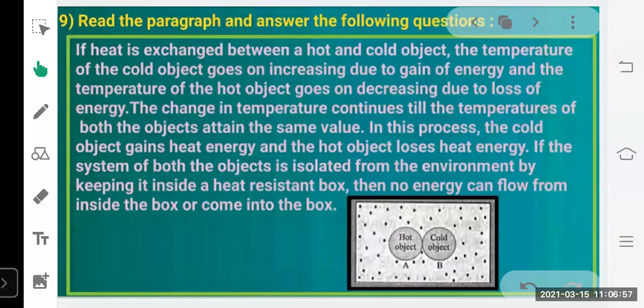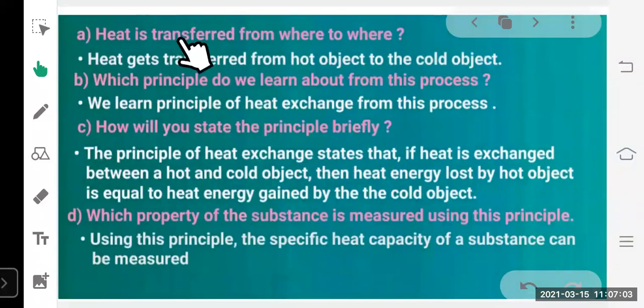Now let's see what kind of questions can be framed based on this paragraph. First question is heat is transferred from where to where? So we have just studied that heat gets transferred from hot object to the cold object. Which principle do we learn about from this process? We learn the principle of heat exchange from this process. How will you state the principle briefly? So we have to explain here the principle of heat exchange in brief.